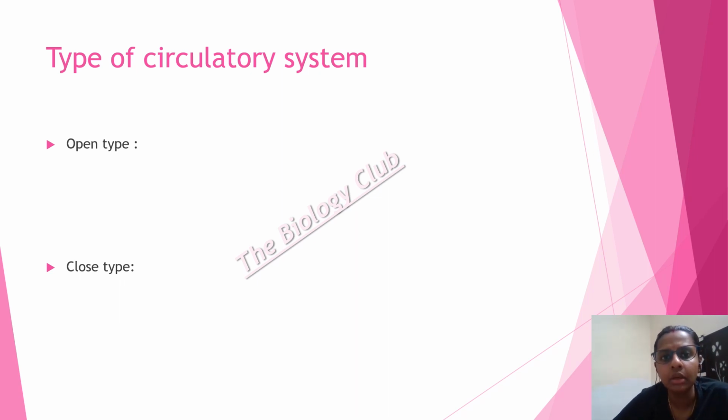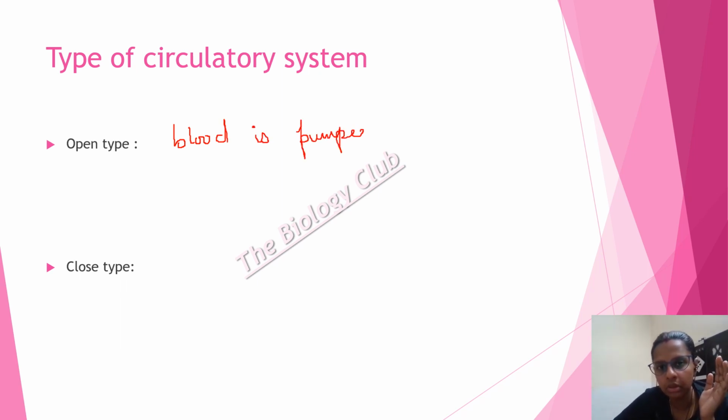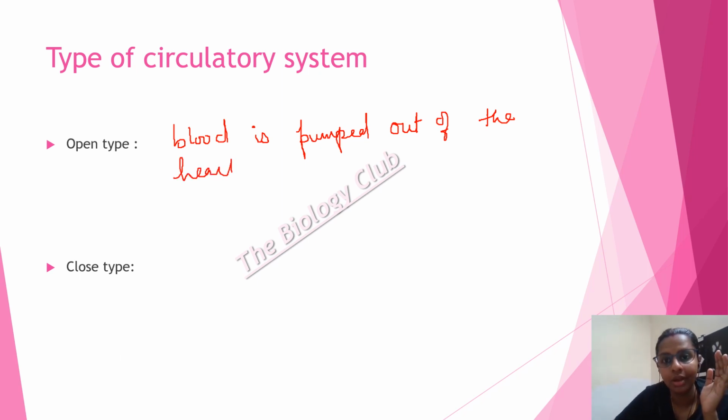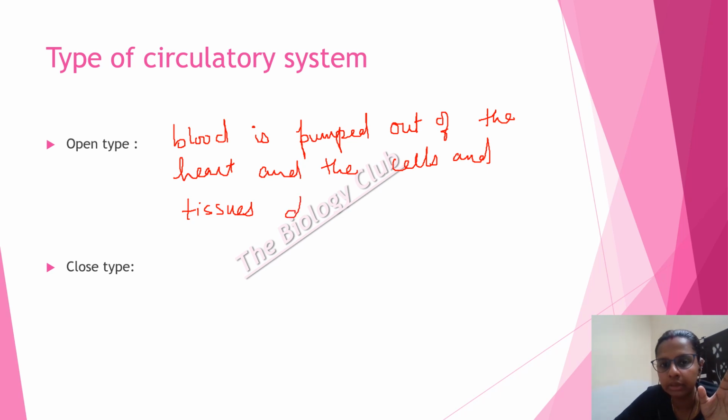The open type of circulatory system is one where blood is pumped out of the heart, and the cells and tissues are directly bathed in it.